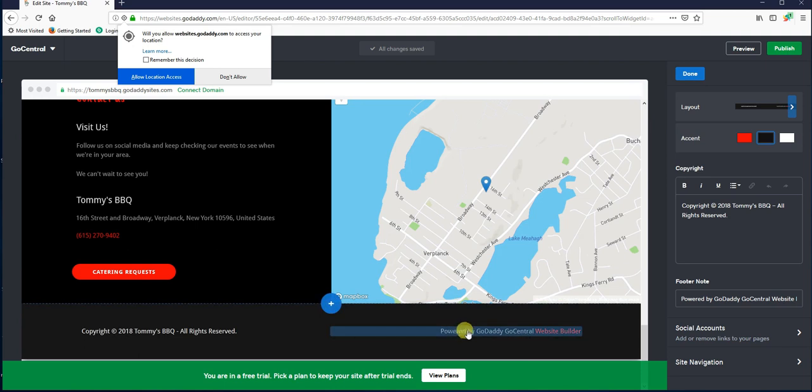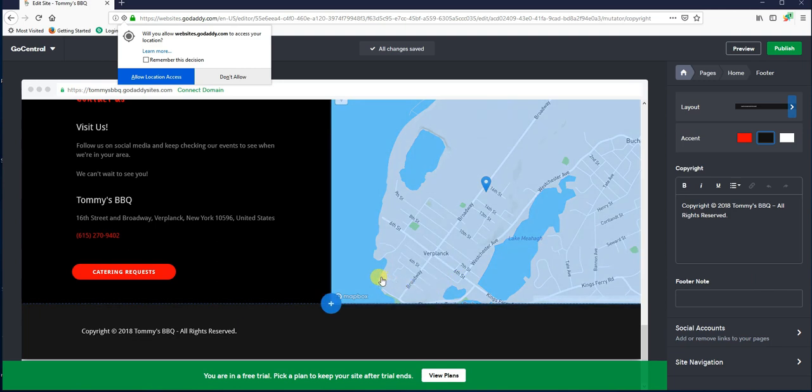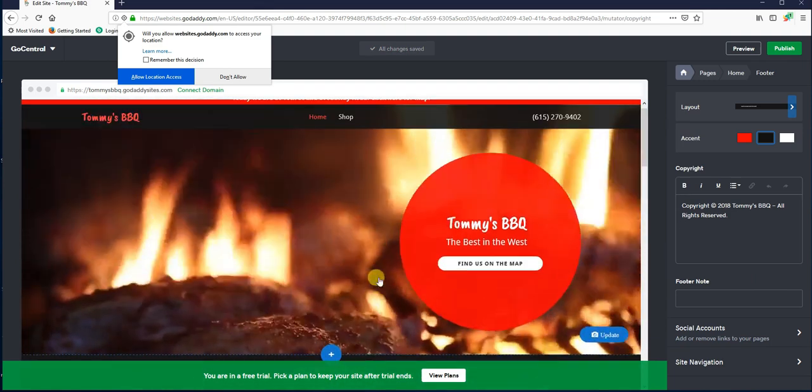Oh, side note, I don't know why I always seem to get this as a question. How do I remove the header? Just click on it and then get rid of that, or not the header, the footer, and delete it over there so you can get your Godaddy Gocentral thing out of the way.